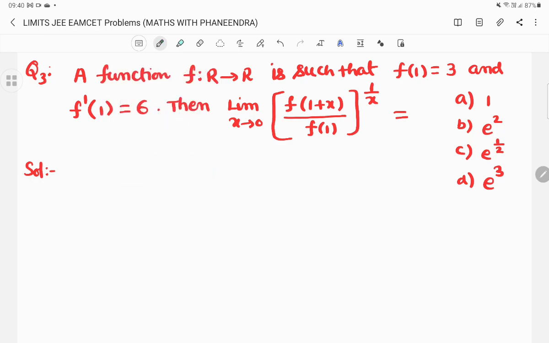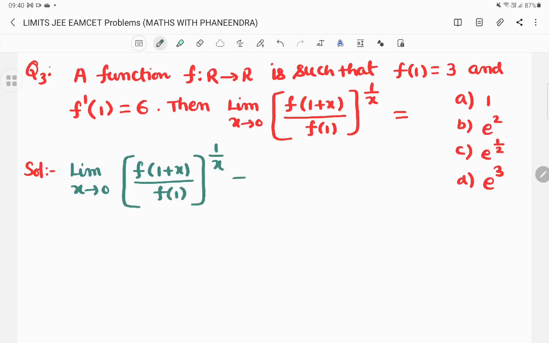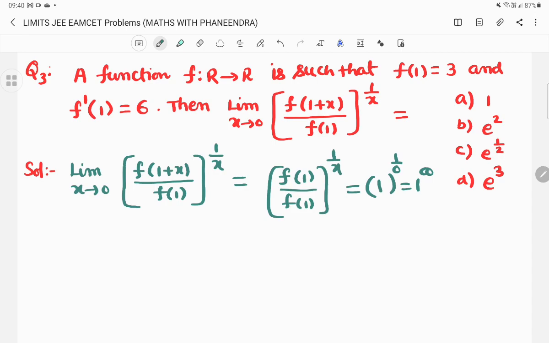See here, if you substitute x is equal to 0 in the given limit, it will become simply (f of 1 by f of 1) whole power 1 by x, 1 power 1 by 0, that is 1 power infinity. So obviously 1 power infinity.